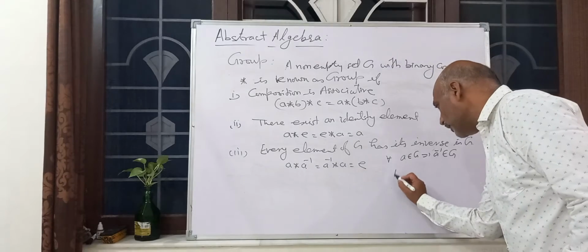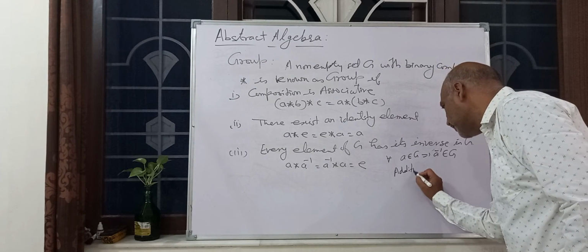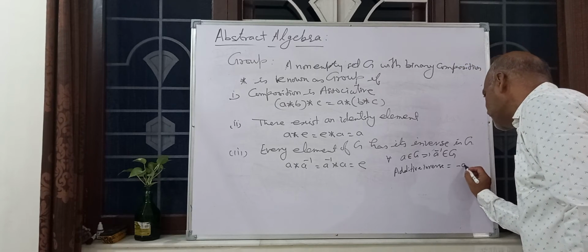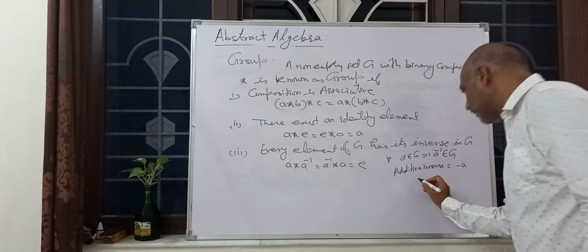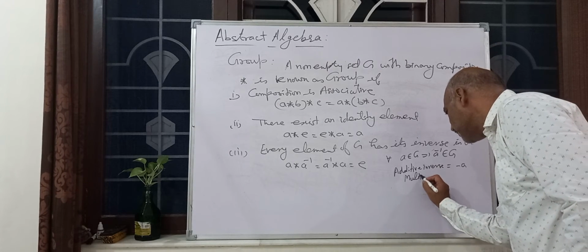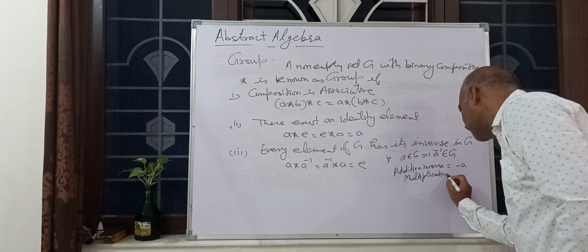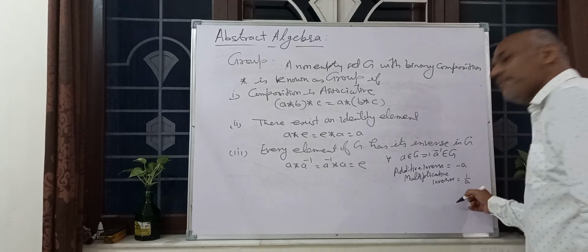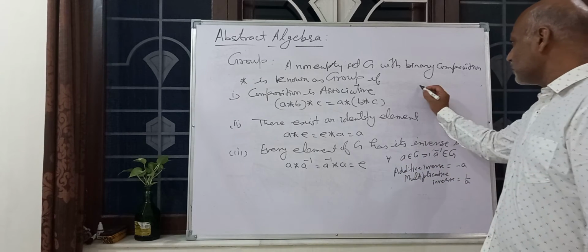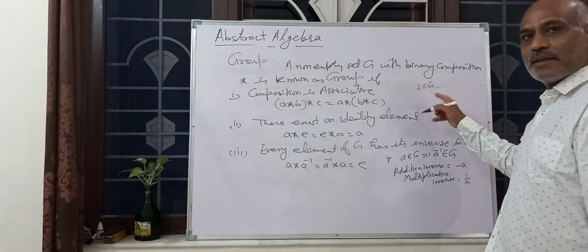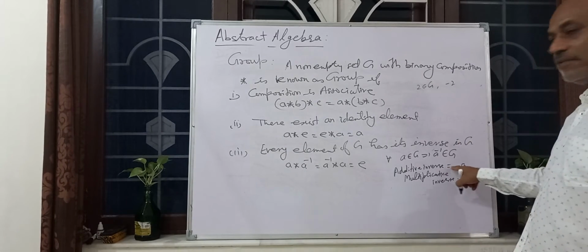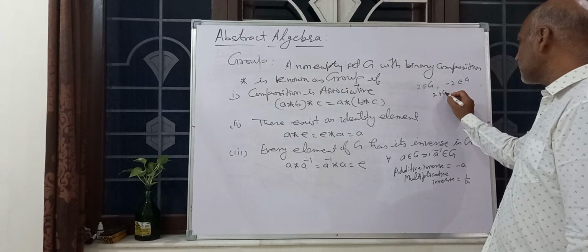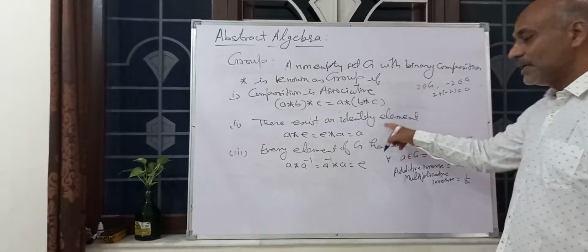The additive inverse is minus A. The multiplicative inverse is 1 upon A. Suppose 2 belongs to G and the composition is additive: 2 plus minus 2 equals 0, and 0 is the additive identity.